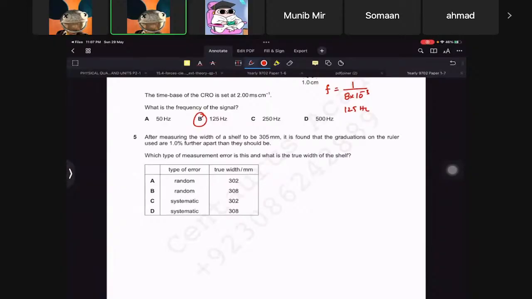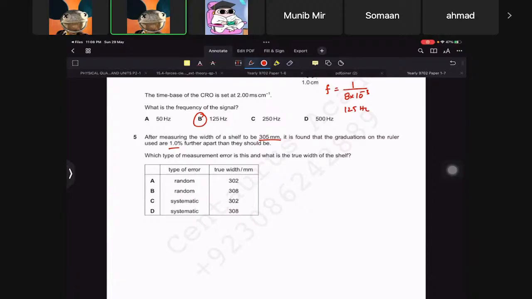After measuring the width of the shelf to be 305, it says it is found that the graduations on the ruler are 1% further apart than they should be. Which type of measurement error is this, and what is the true width of the shelf?